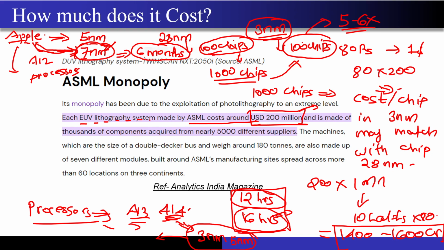And as you know, Apple is the biggest customer of TSMC, right? So these are just some economics that I wanted you to know because you are doing the semiconductor course, right? And it is my job to give you this idea, correct?